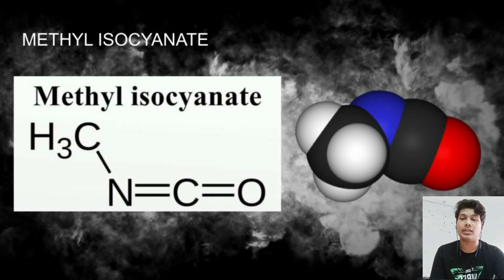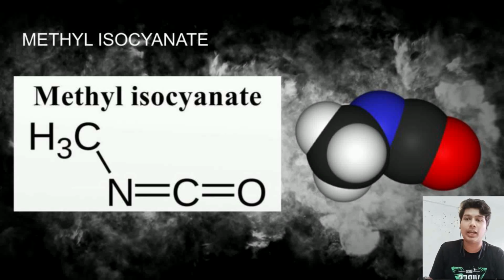Methyl isocyanate is a colorless, poisonous, flammable liquid that is an intermediate chemical in the production of carbamate pesticides such as carbaryl, carbofuran, methomyl, and aldicarb. It's also been used in the production of rubbers and adhesives. It is an extremely toxic and irritating compound and it's very hazardous to human health.